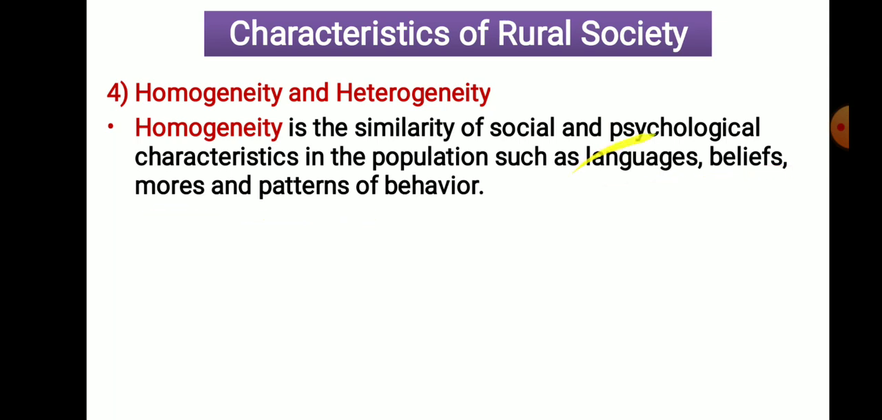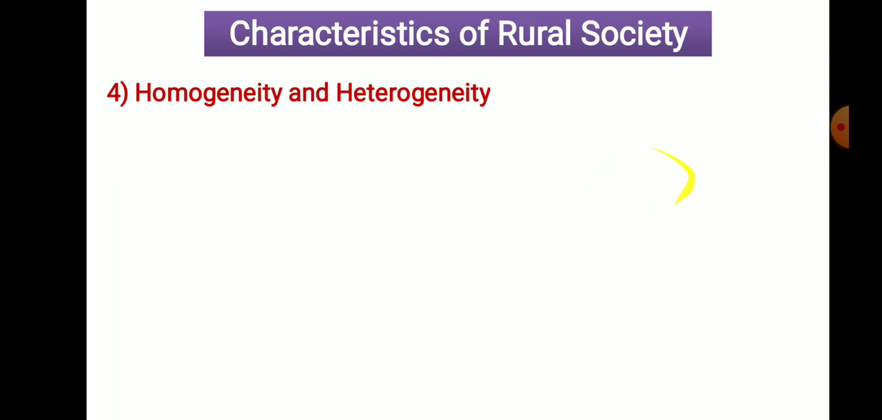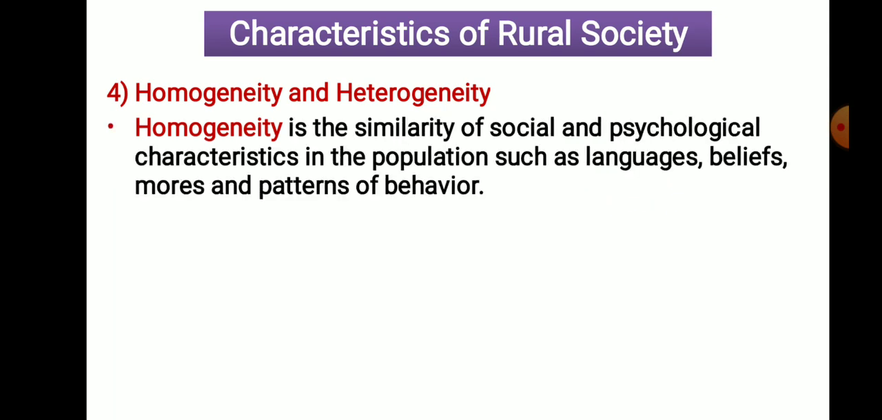For example, we can see the language of the society. If you see in urban area, the languages are different because people are from different states. Are you getting? But in rural area, language is the same. Only the mother tongue is followed. So homogeneity is there. So homogeneity is the similarity of these characteristics of population.